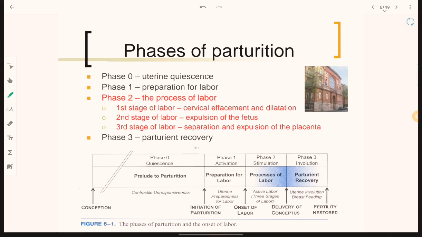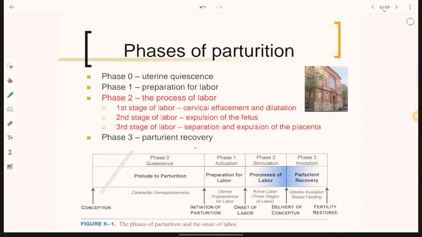The first stage of labor is cervical effacement and dilation. The second stage is expulsion of the fetus, and the third stage of labor is the separation and expulsion of the placenta, where the placenta is expelled out of the uterine cavity. Phase 3 is the parturient recovery.